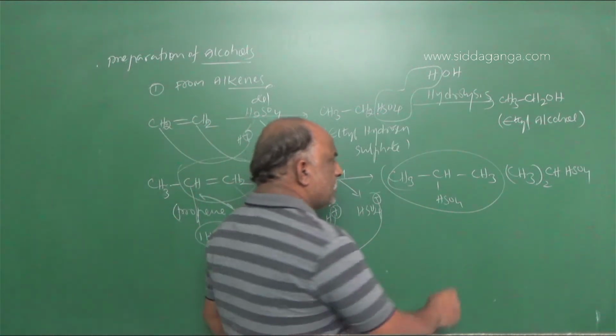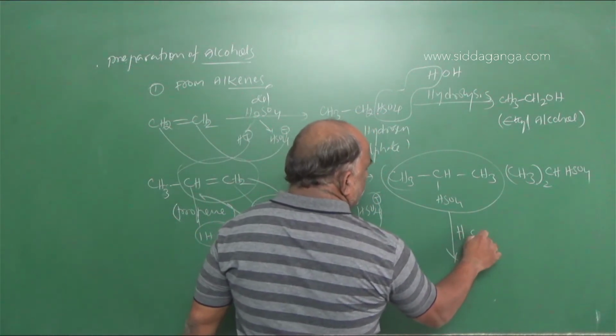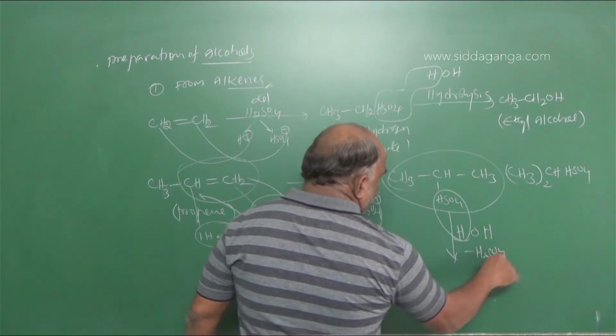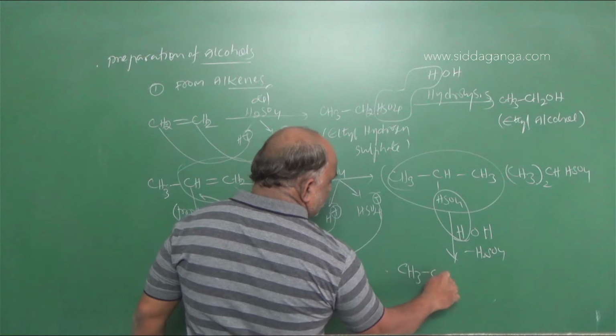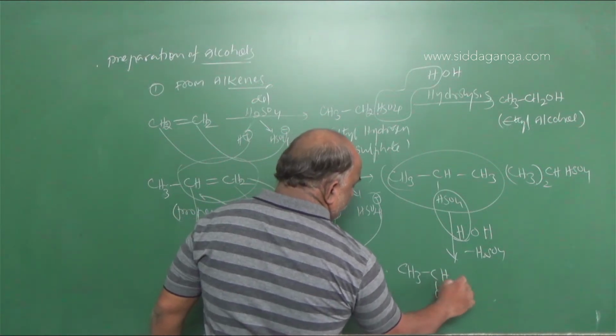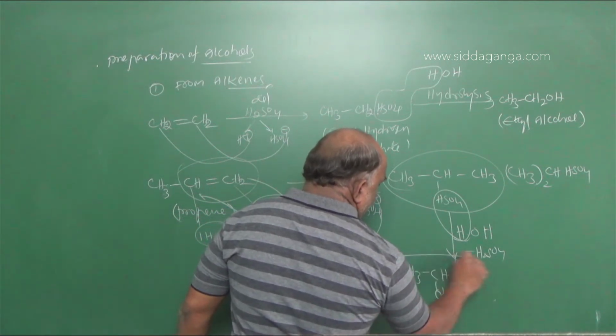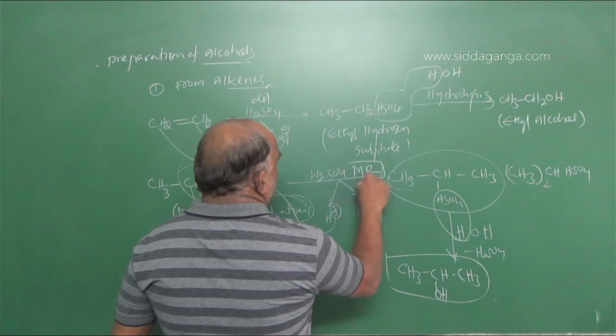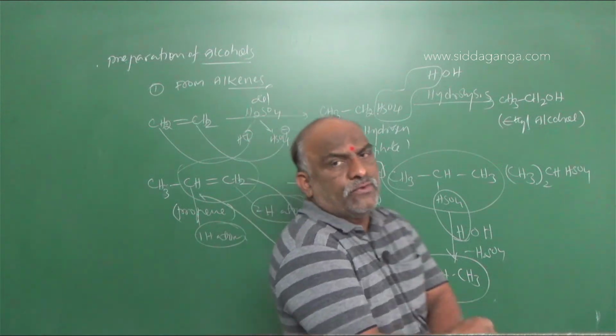Further, add water to this propyl hydrogen sulfate. On addition of water, we eliminate H2SO4. Then the answer is CH3 CHOH CH3. So this reaction takes place according to MR, the Markovnikov rule.